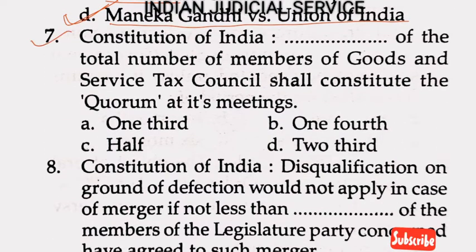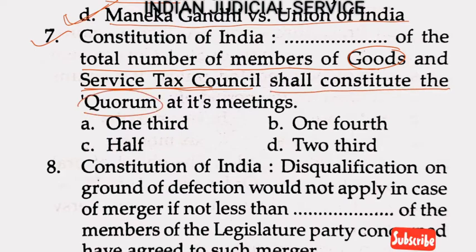Now question number 7. The Constitution of India, dash of the total number of members of the Goods and Service Council, GST, shall constitute the quorum at its meeting. Option A 1/3, option B 1/4, option C half, and option D 2/3. So clearly the answer is here quorum made by 1/2 of the members. So answer is here option C.